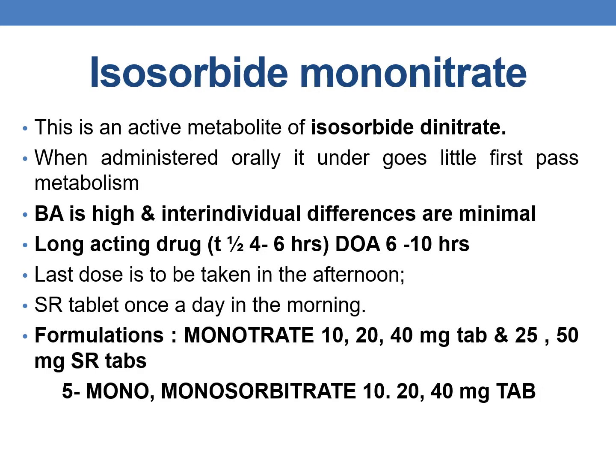Coming to the next drug, isosorbide mononitrate. This is an active metabolite of isosorbide dinitrate, and when administered orally, it undergoes little first pass metabolism. The bioavailability is high and inter-individual differences are minimal in case of isosorbide mononitrate.